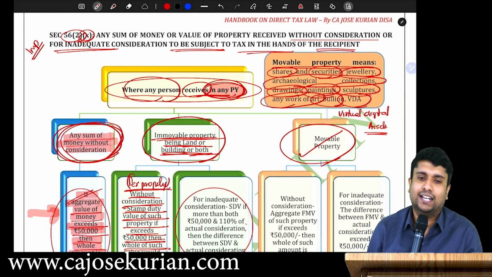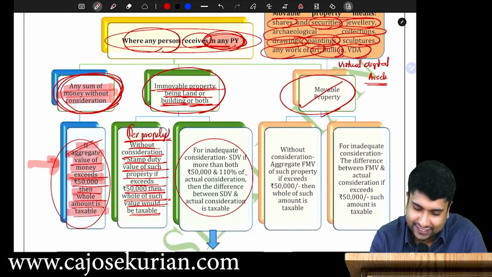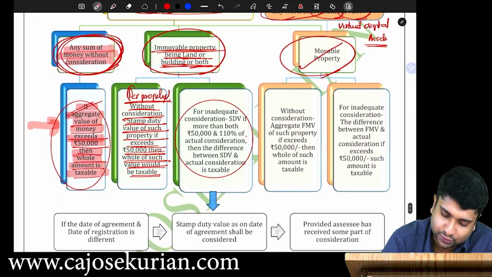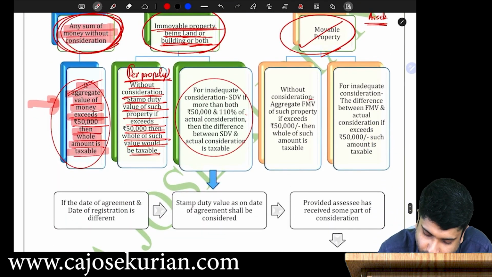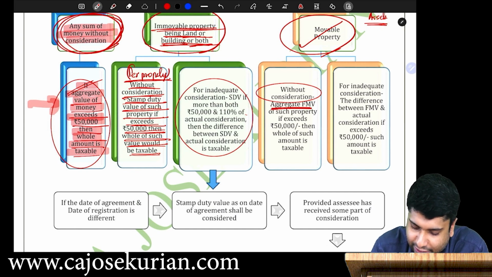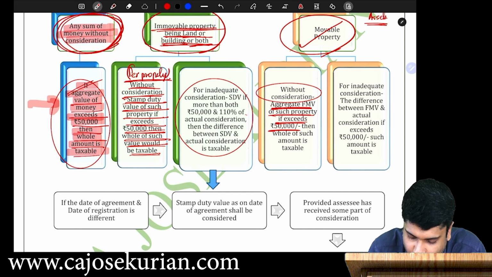So, these are the definition for the movable property. And friends, listen, there are also two possibilities for the movable property. Number one, without consideration. And if the aggregate fair market value of such property exceeds 50,000, then the whole of such amount is taxable.